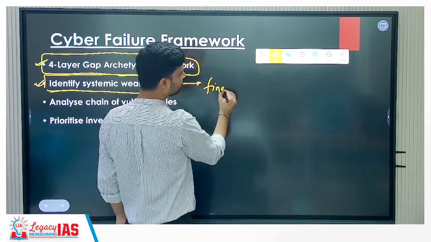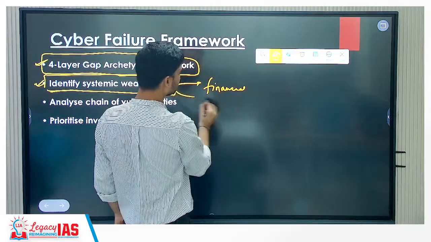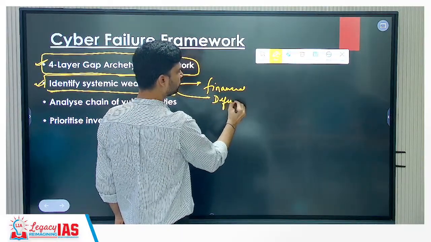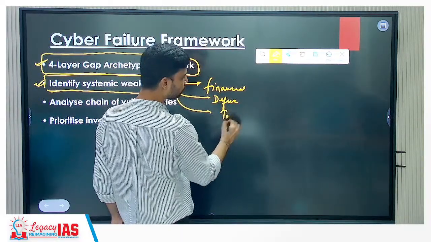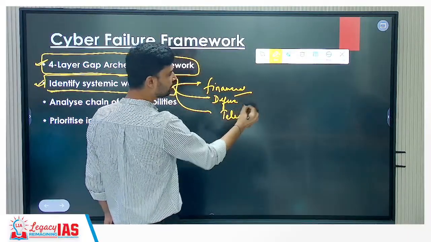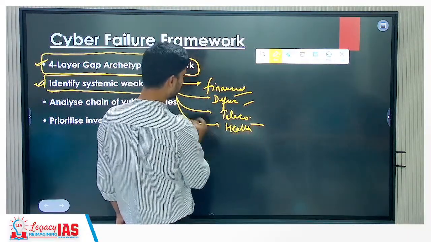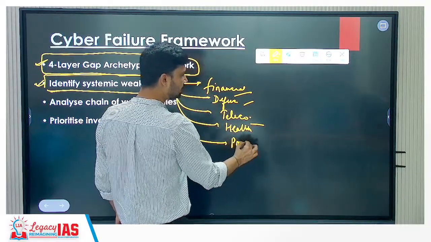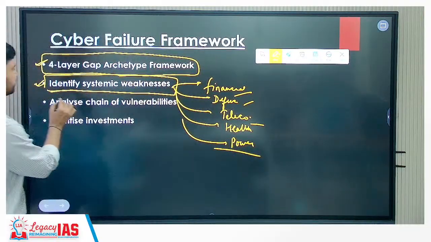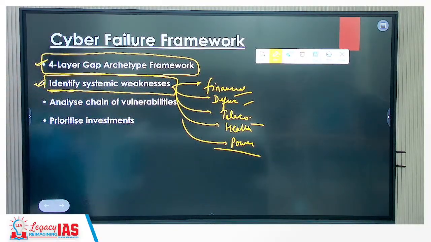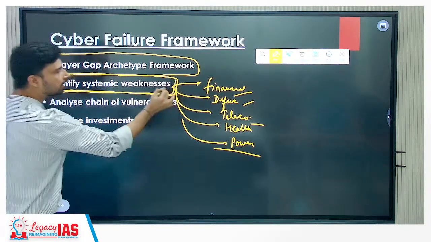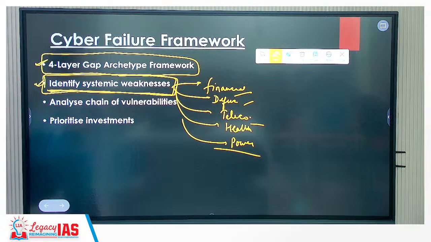Take for example the financial sector, the defense sector, and critical sectors: telecommunication, finance, defense, health, power. These are sectors referred to as critical information infrastructure. For these sectors, first of all, you have to identify where the weaknesses are, which are the vulnerabilities that cyber attackers can use to steal data or to carry out some disruption.